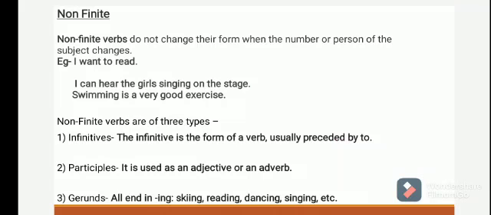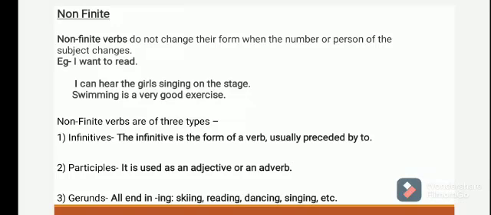Non-finite verbs do not change their form when the number or person of the subject changes. As, I want to read. Want is a main verb, and to read is a non-finite verb. In the second, I can hear the girls singing on the stage. I can hear, here it is the main verb, and singing on the stage, singing is a non-finite verb.